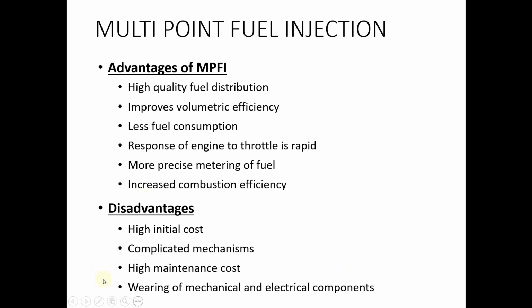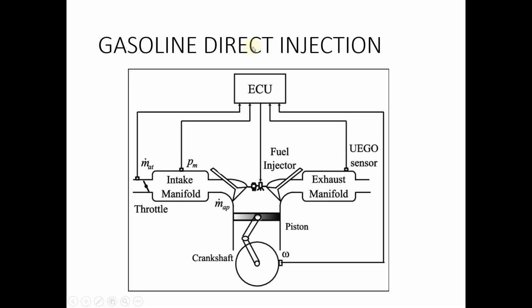So in spite of all these disadvantages, we have a large number of advantages when compared with the earlier carburetor system. So multi-point fuel injection is very commonly used in vehicles nowadays. And again we have a gasoline direct injection system that is used in petrol engines, very recently used, where the petrol is directly injected inside the engine cylinder instead of injecting it in the inlet manifold similar to multi-point fuel injection.